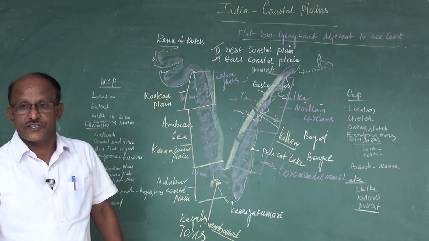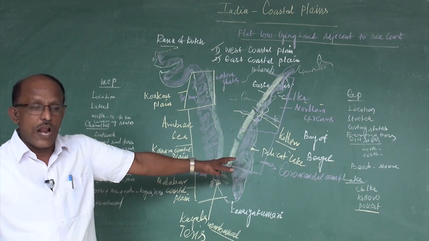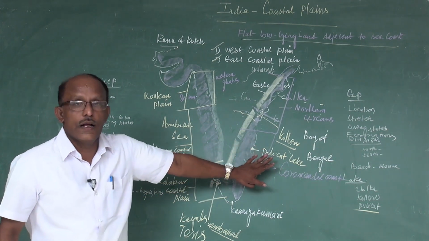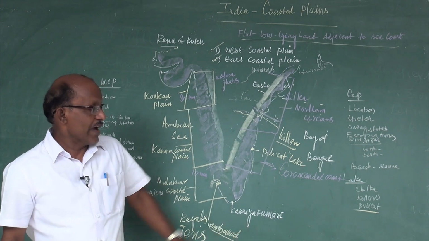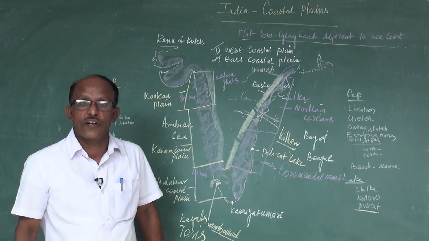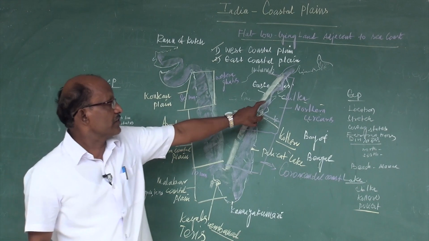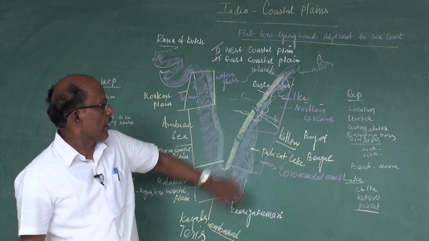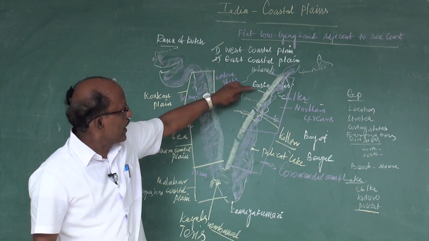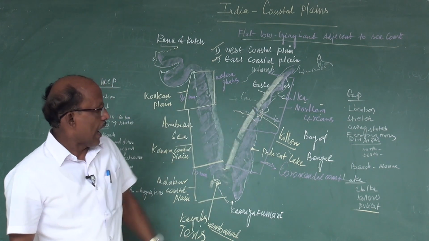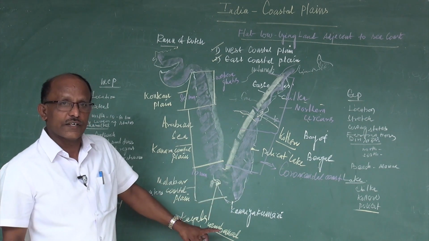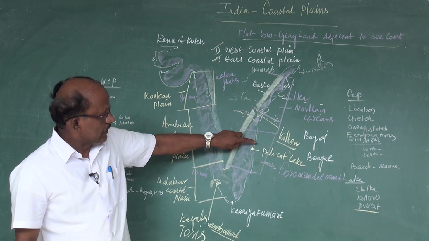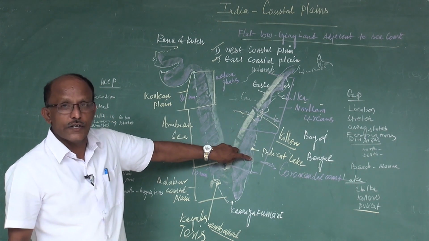The famous Marina Beach, the longest beach in the world, is located in the eastern coastal plain in Chennai. The famous Chilka Lake, the largest lake of India, is located in the eastern coastal plain in Odisha state. Another one is Kolleru. It is located in between the Godavari and Krishna Delta, and the famous Pulicat Lake is located between the border of Andhra Pradesh and Tamil Nadu.